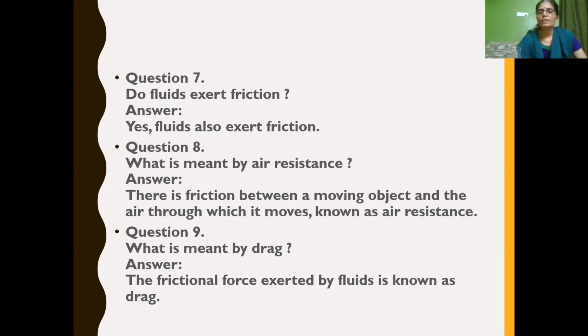Next, what is meant by air resistance? That is friction exerted by air, isn't it? The friction between a moving object and the air through which it moves is known as air resistance. That is, when an object moves in air, the friction exerted between the moving object and the air through which it moves is known as air resistance.